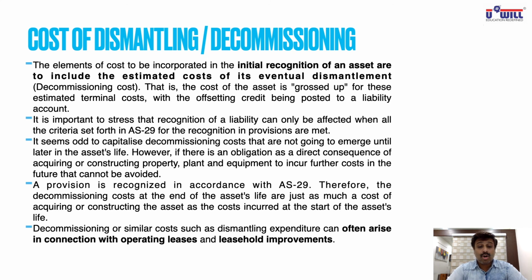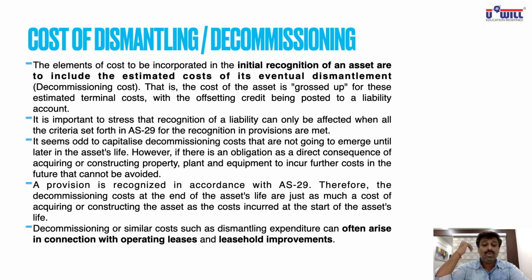The elements of cost to be incorporated in the initial recognition of an asset include the estimated cost of its eventual dismantlement, that is, decommissioning cost. Decommissioning means putting it back in the original condition. That is, the cost of the asset is grossed up, meaning added to the current cost, for this estimated terminal cost.